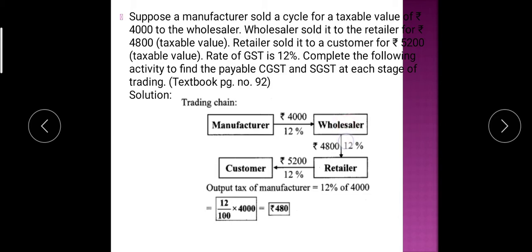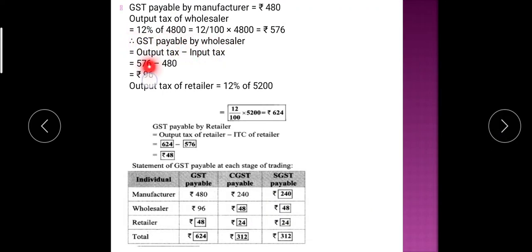So how much does the wholesaler pay? Wholesaler, how much amount is paid? It is the output tax minus the input tax. Output tax means whatever is collected, and input tax means whatever is paid. The difference of those two means the GST payable by the wholesaler. Now output tax of a retailer.